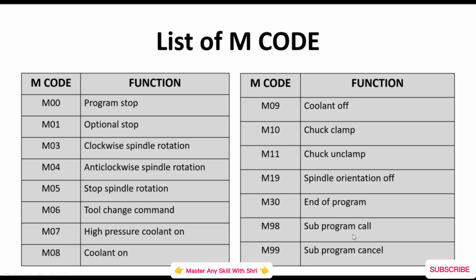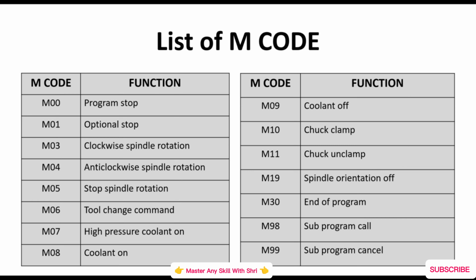M98 is subprogram call. Small programs that repeat in your main program are written separately, and to add those small programs to your main program, we use the M98 code. To cancel those small programs, we use the M99 code. These M98 and M99 codes are not used that much in CNC turning.